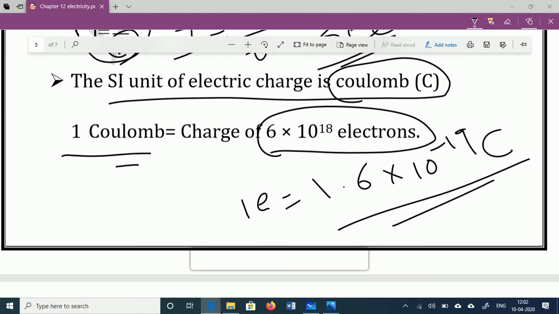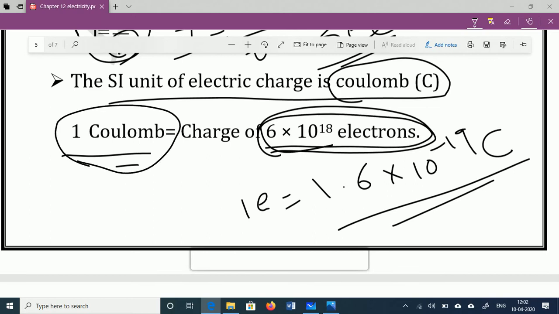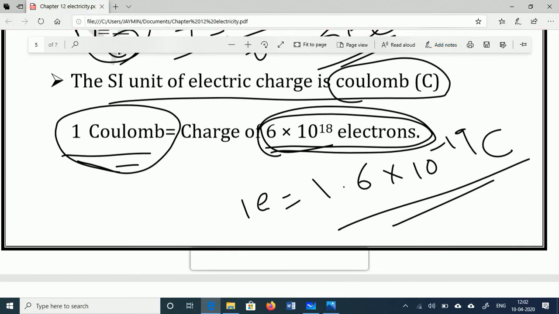So in this way, when 6 into 10 raised to 18 electrons are collected, the charge is equivalent to 1 Coulomb. So 1 Coulomb is equal to the charge of 6 into 10 raised to 18 electrons.